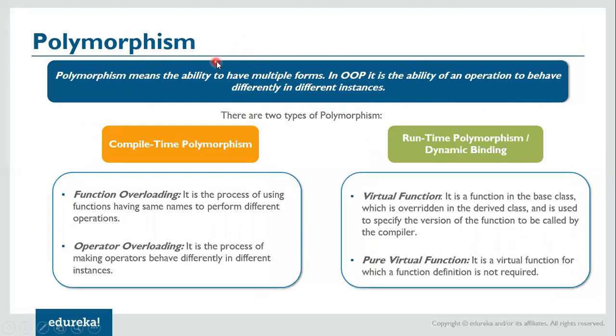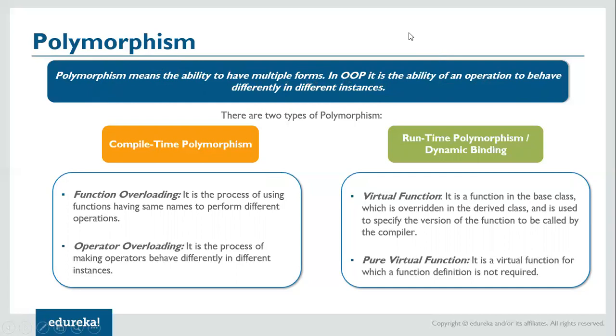Then we have the next concept, which is very important: polymorphism. Now what is polymorphism? Polymorphism means the ability to have multiple forms. Poly means many, morphos means kind. So it is a concept of a feature exhibiting multiple forms. Now in OOPS, it is the ability of an operation to behave differently in different instances.